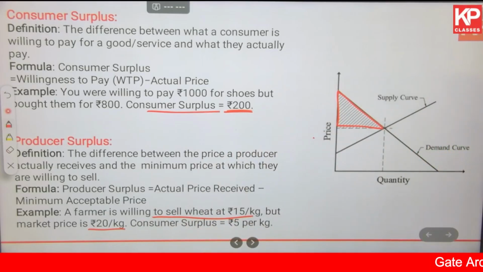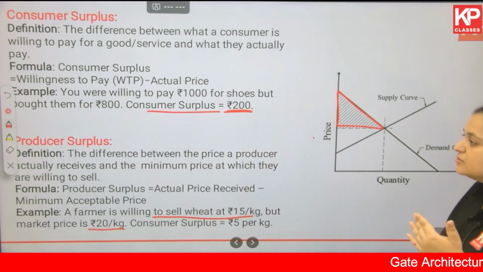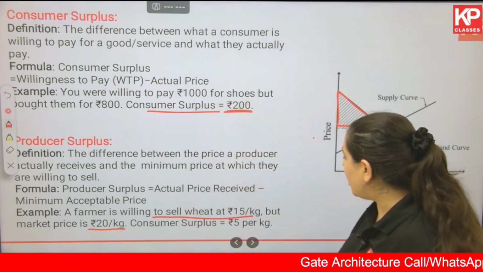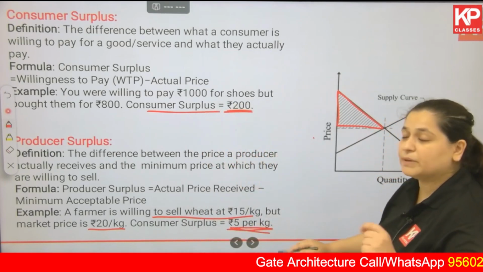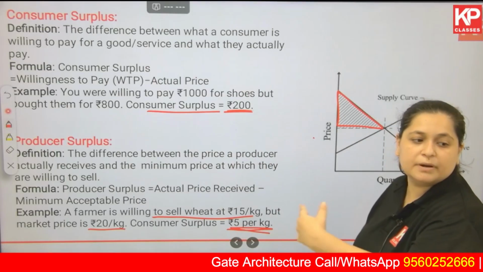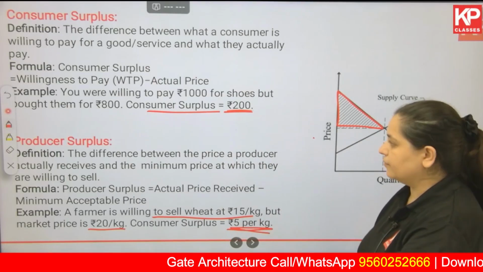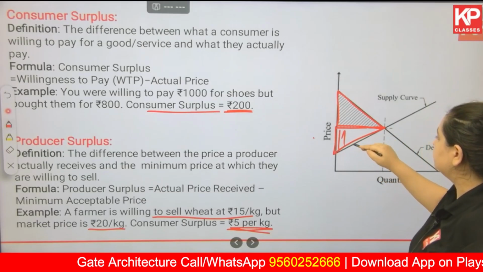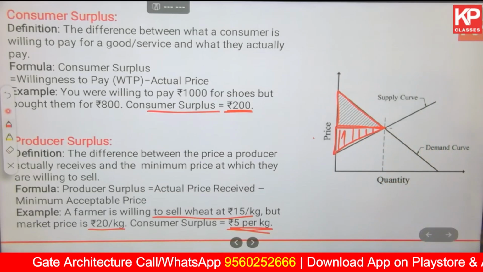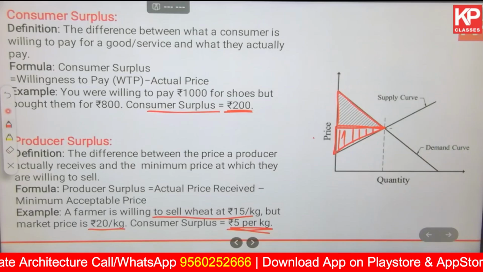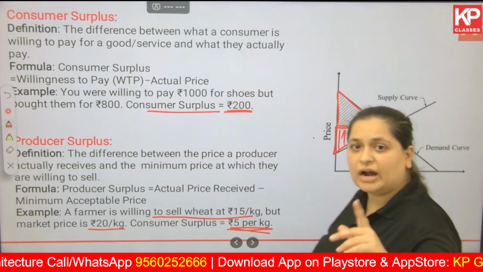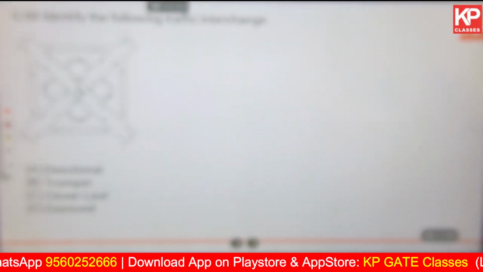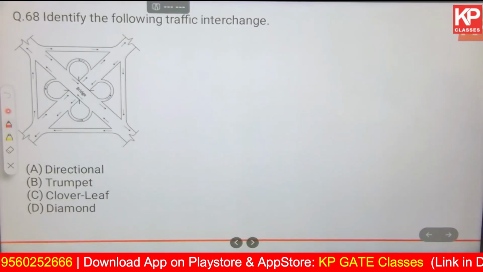The producer has more money, and that extra money is also surplus. So now 5 rupees per kg is surplus with the producer. That is the producer surplus, and it's been given in this triangle. I hope now you'll be able to identify these things on the graph, and you've understood what it is.